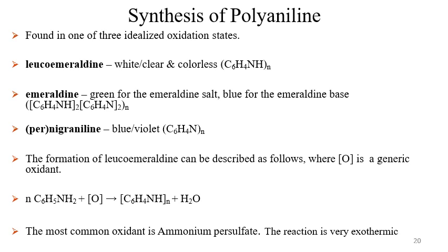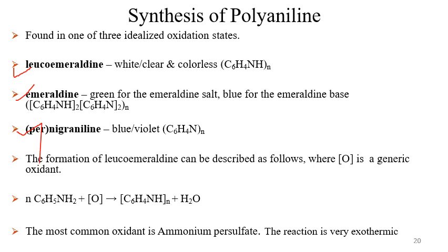Now, how is polyaniline synthesized? It is found in three idealized oxidation states. So there are three isomeric forms of polyaniline. One is called leucoemeraldine, which is a white and colorless solid. Next is emeraldine, that is the green salt. And next is pernigraniline, that is a violet solid or violet polymer. So there are three isomeric forms, 1, 2 and 3.